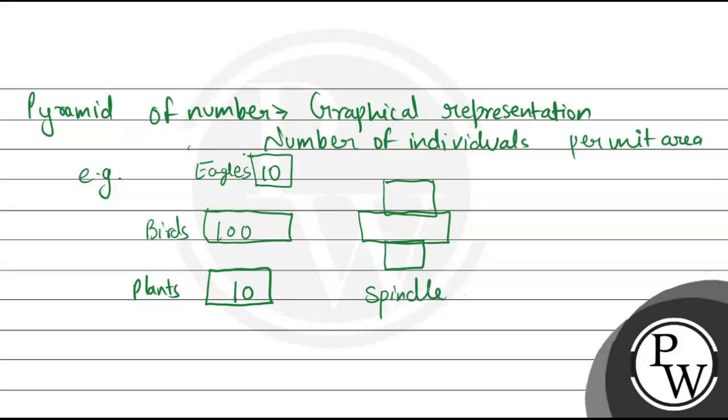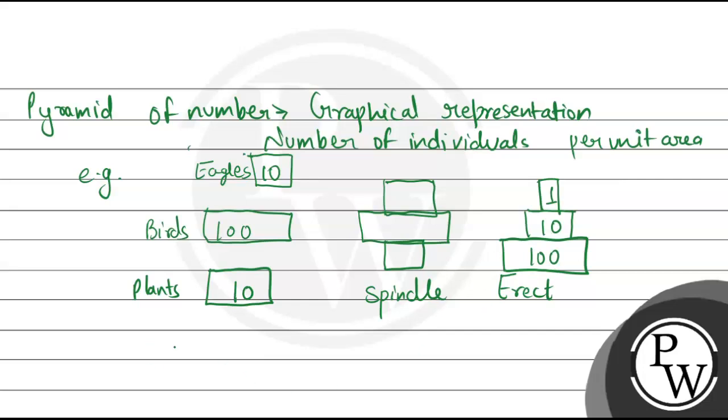Now, pyramids can be of 3 shapes. They can be like this spindle shape or there can be a broader base. मतलब जितना ज़्यादा number होगा नीचे first trophic level पे वो broad base होगा और फिर उसके बाद अगर next number is lesser and next number is going to be more lesser तो आप देख सकते हो कि pyramid is very erect in this case. Let's give numbers. Let's say plants were 100, birds were only 10 and eagle was only 1 in that particular ecosystem, right? So the pyramid that will be made will be erect in this case.